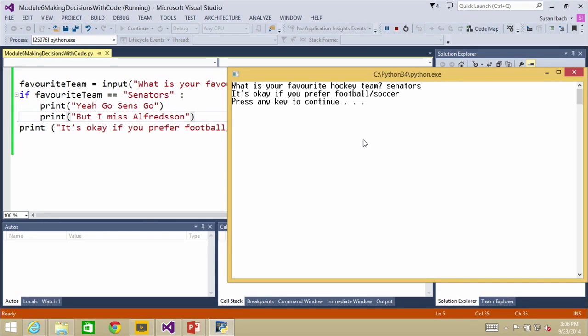And, oh, look at that. It comes back right away. It does not think my favorite team is the Senators. It is case sensitive. And there's actually one other big thing that's worth pointing out here, since now we've done it the other way: you'll notice on the display that it just simply says, it's okay if you prefer football, soccer. It does not say either of those two tabbed in lines. It doesn't say anything about Go Sens Go, or in particular the second line, it does not say I miss Alfie, because of the fact that those were tabbed in. So you'll notice the tabs, again, make a big difference there. And because they were tabbed in, those messages do not appear.